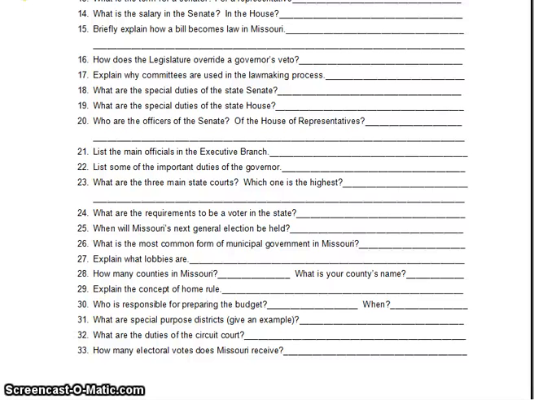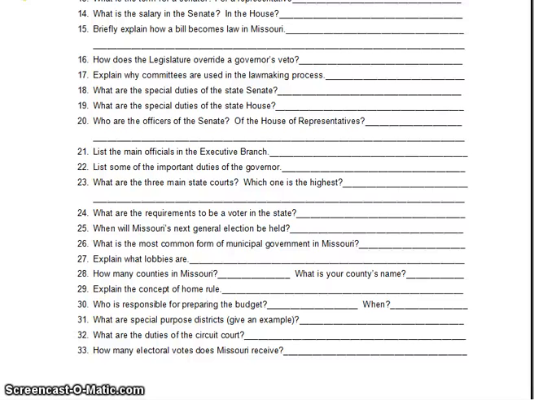32, what are the duties of the circuit court? Circuit courts, as I said before, are the main trial courts. There are different divisions within each one. We've got probate, which takes care of wills and estates, juvenile court, municipal court, which takes care of traffic tickets and misdemeanors, and then associate courts.